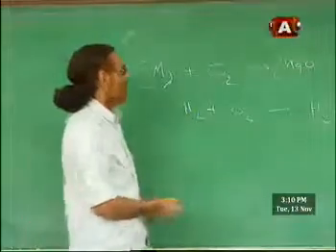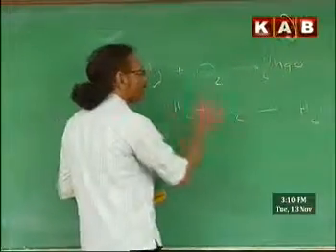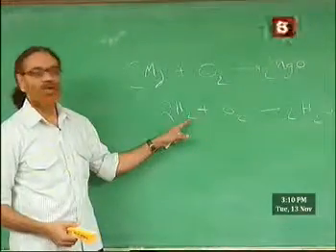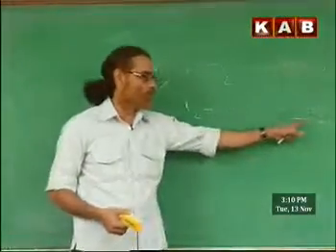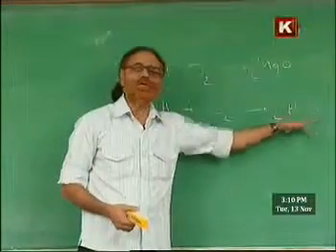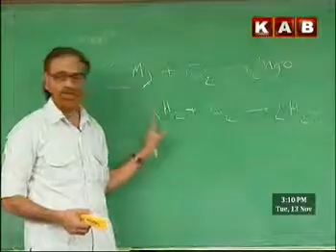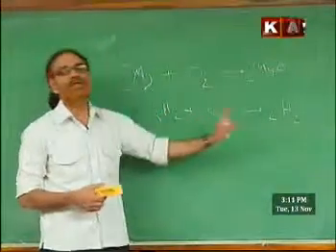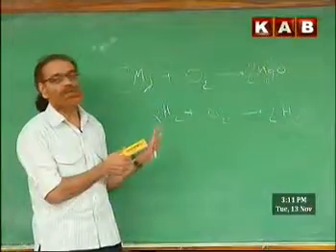For that, we can do it like this. Now it is found that 2 into 2, 4 hydrogen atoms on each side, and 2 into 1, 2 oxygens. So just by putting suitable multiples, we should see that atoms are balanced on both sides. This only is called balancing, not altering the compounds.